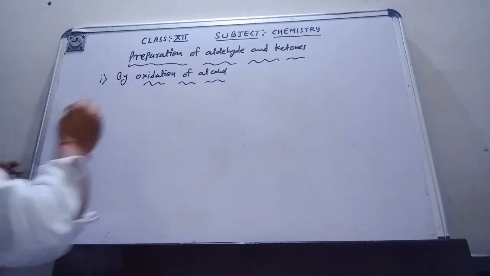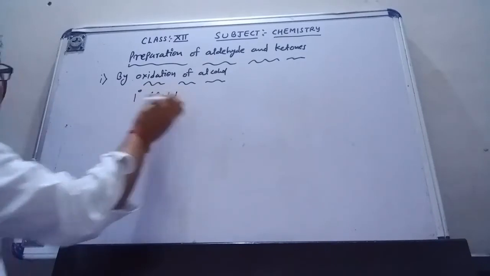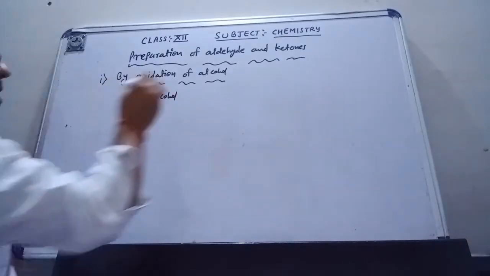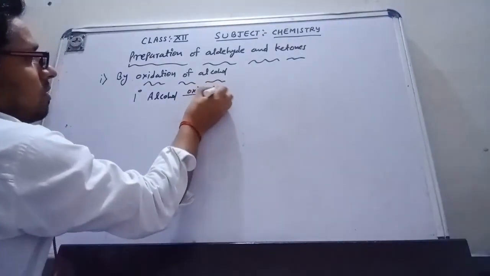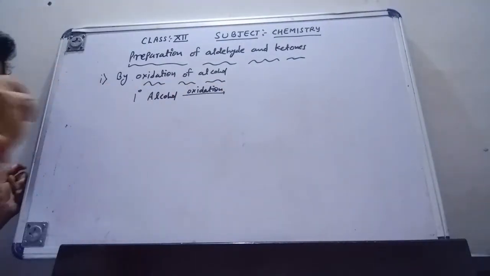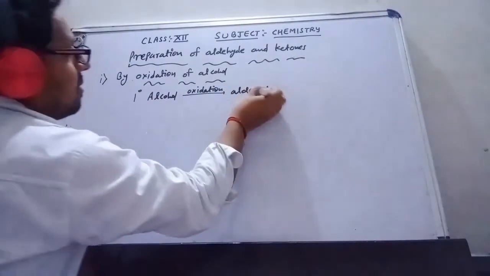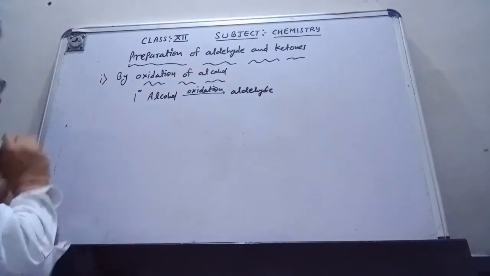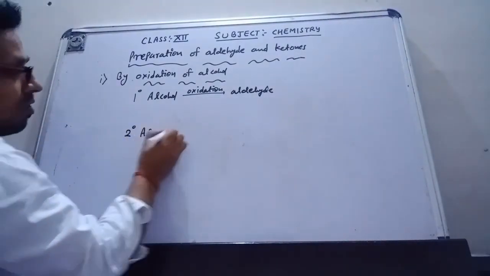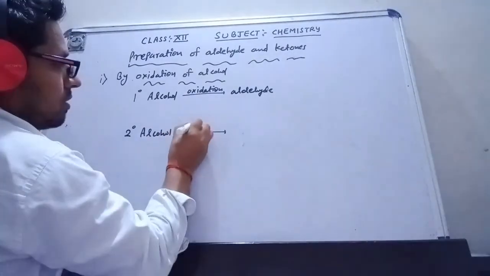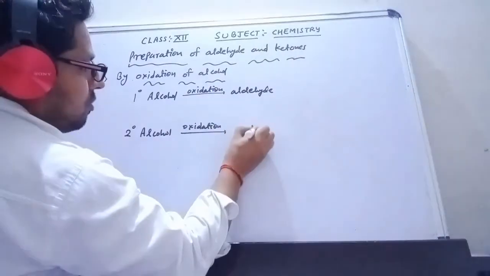The primary alcohol during oxidation will give us the aldehyde. And secondary alcohol during oxidation will give us the ketone.